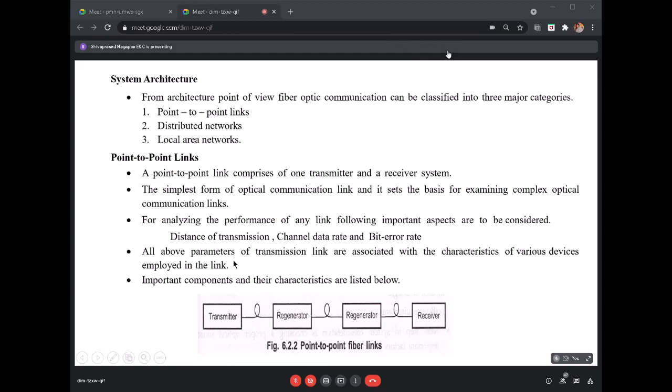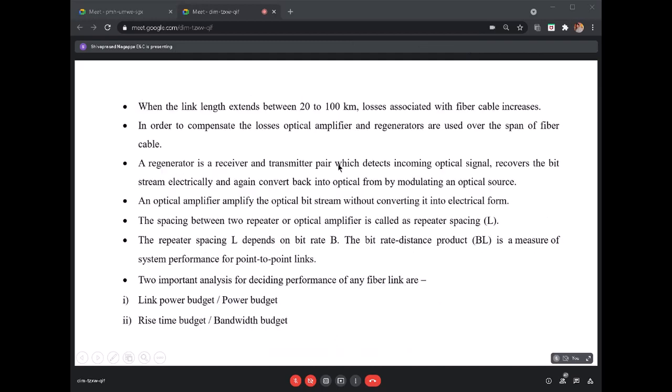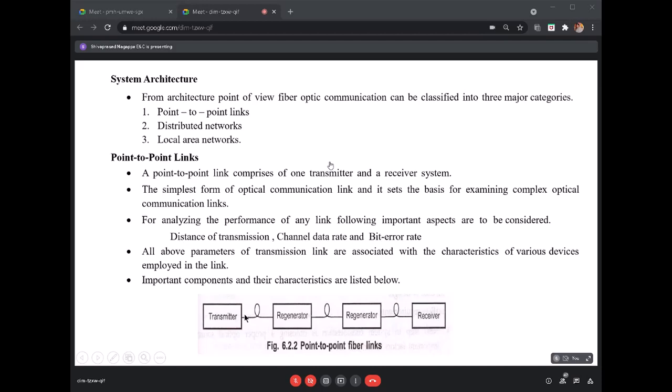For example, you can go with multi-mode or single-mode optical fiber, an LED or laser diode optical source, and a PIN or avalanche photodiode.